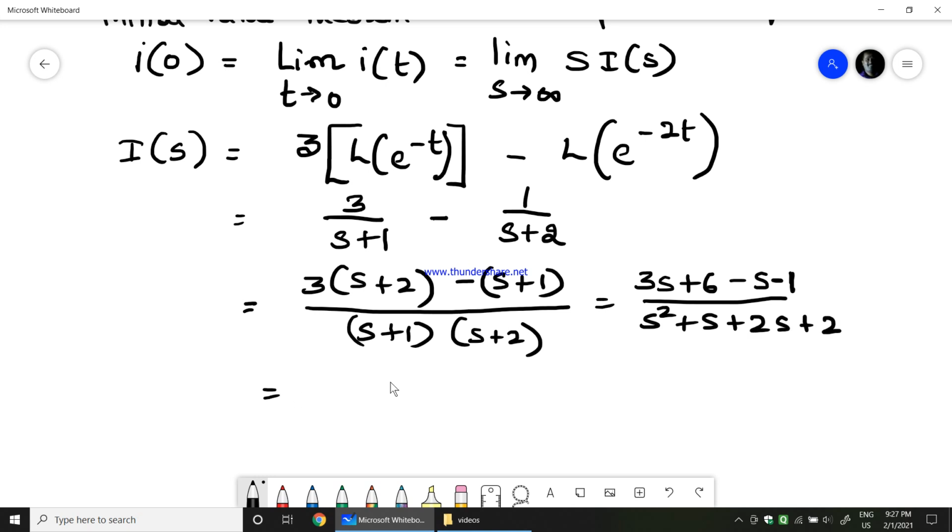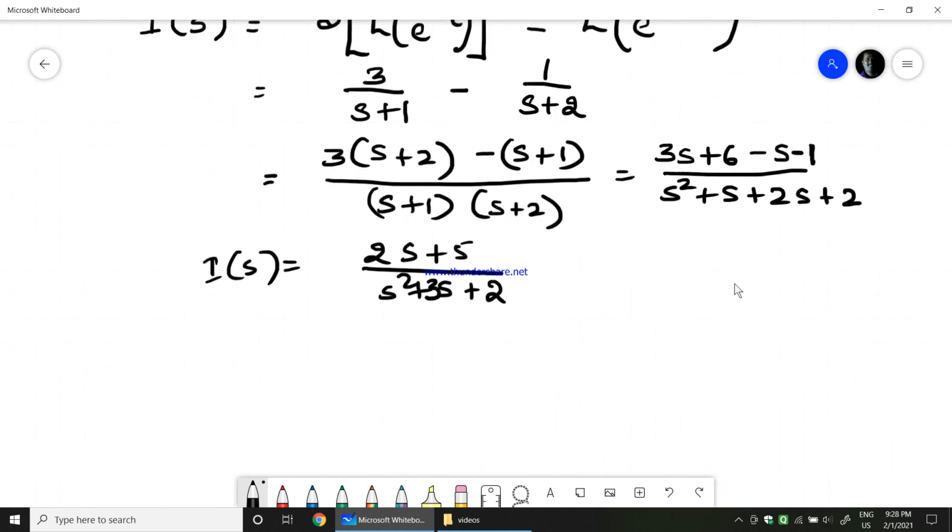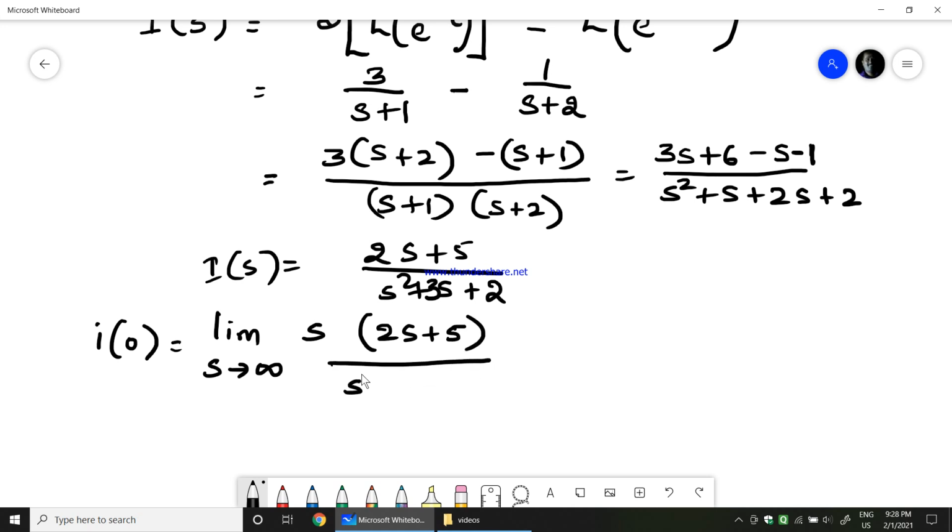So finally you will see that we get 2s plus 5 divided by s square plus 3s plus 2. So this is I of s. Therefore the initial value I of 0 is equal to limit s tends to infinity, s into 2s plus 5 divided by s square plus 3s plus 2.